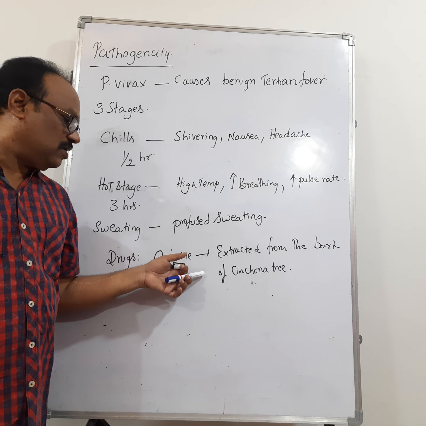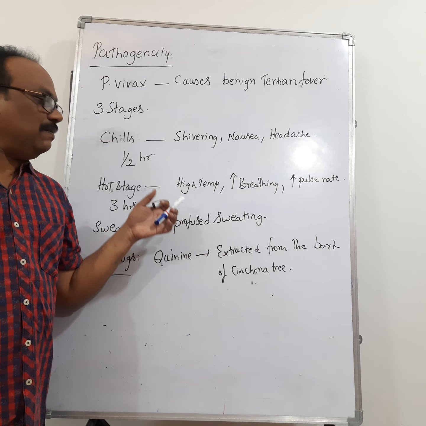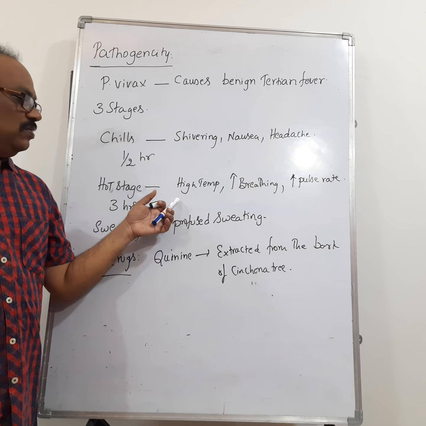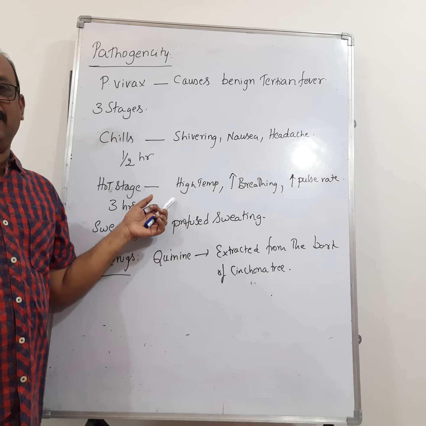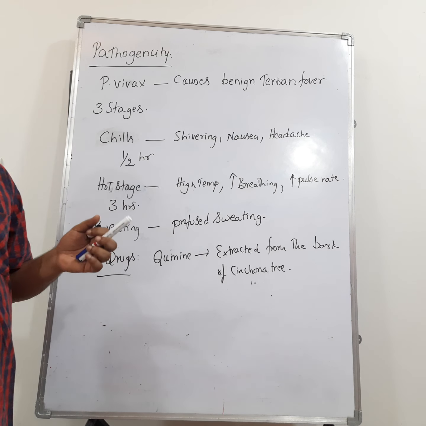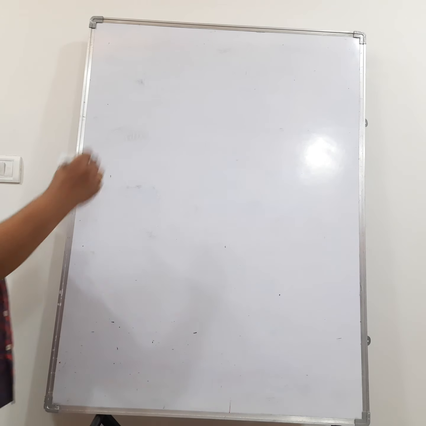So this completes the life cycle and pathogenicity of Plasmodium vivax. Right, control measures.